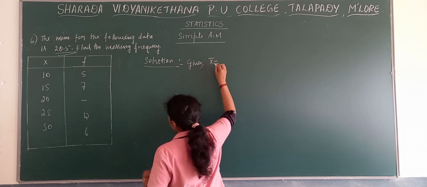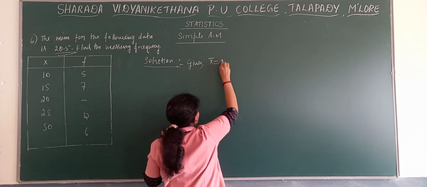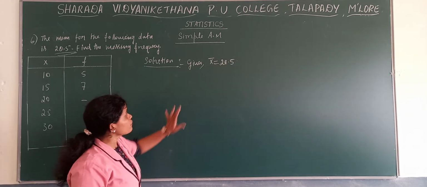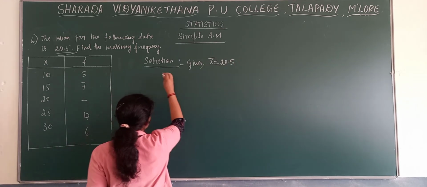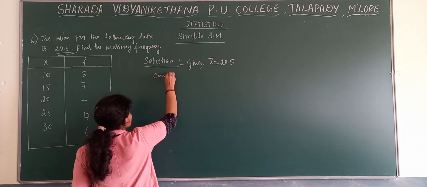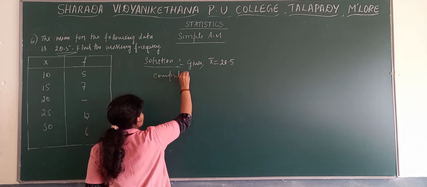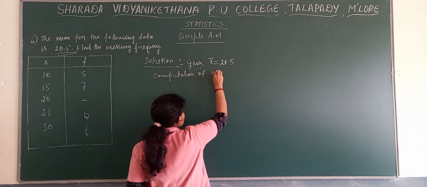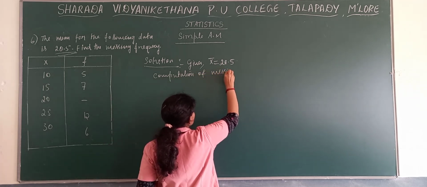X bar is given as 20.5. Then the computation of the missing frequency.